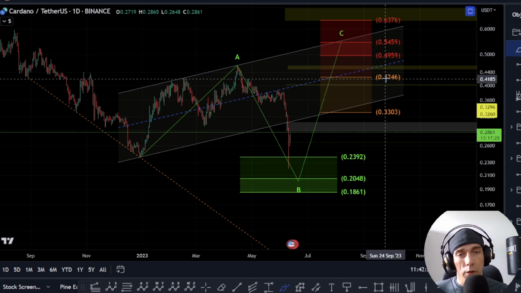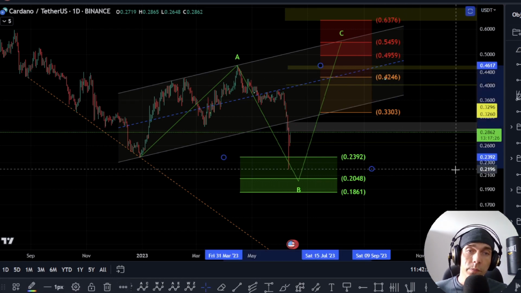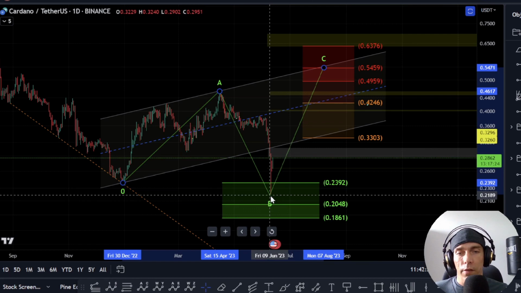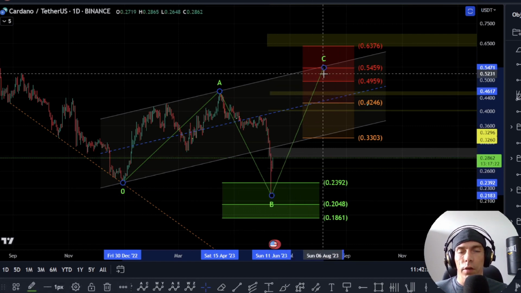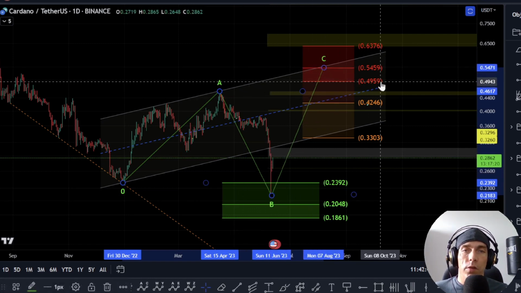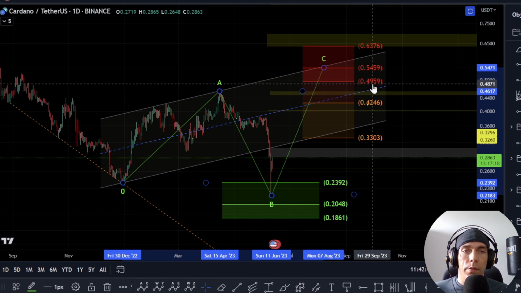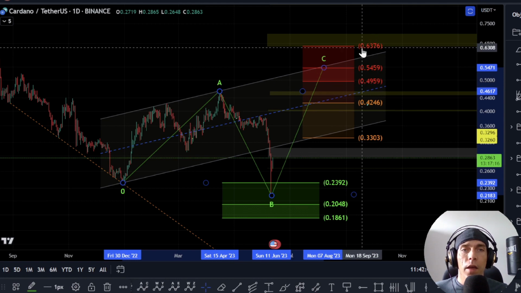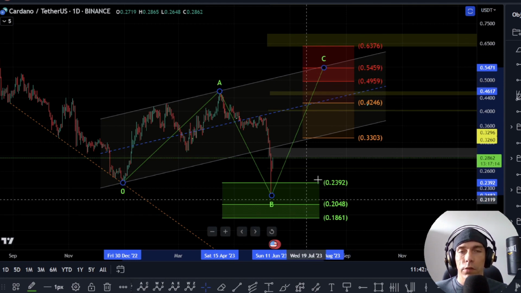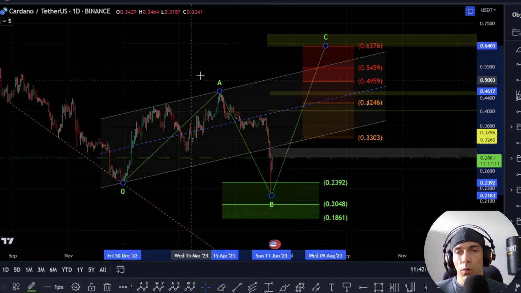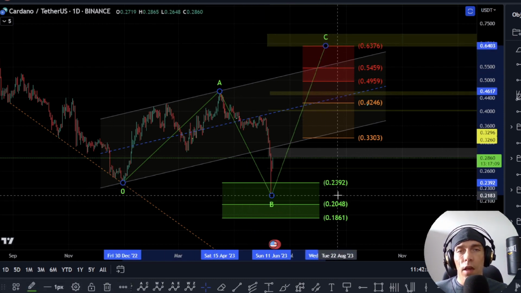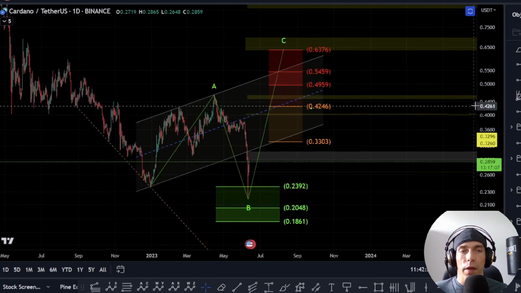So given our current target, our current structure, what we'd be looking out for is that potential to have a reversal to the upside for this C wave. Now, a common zone as an expanding flat would be this 04959 to this 06376 region for the C wave. If we did see a move up in this way where this is A, B, and C, this could actually tie into this just being a flat correction.